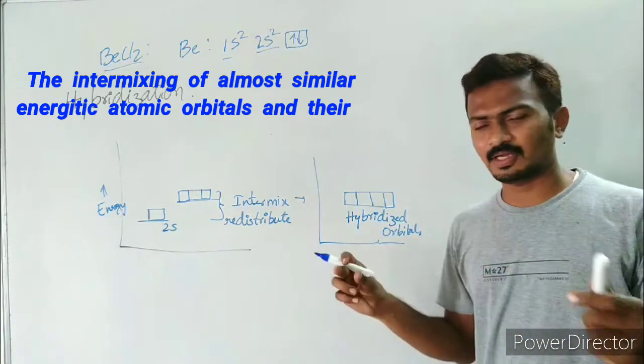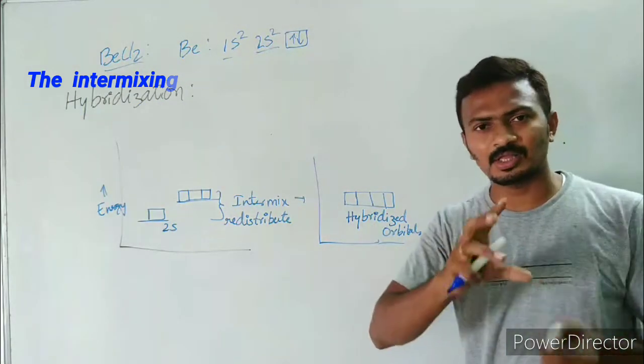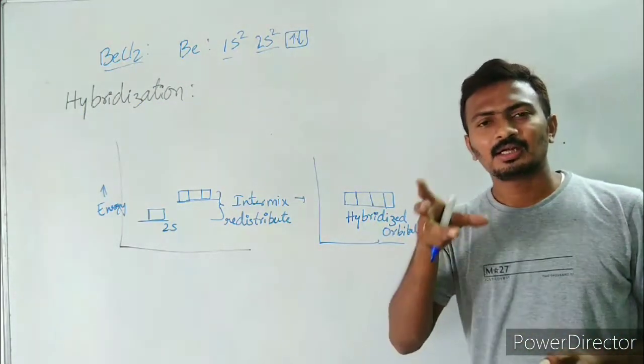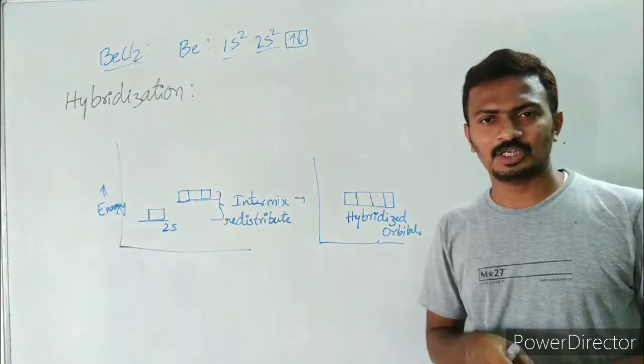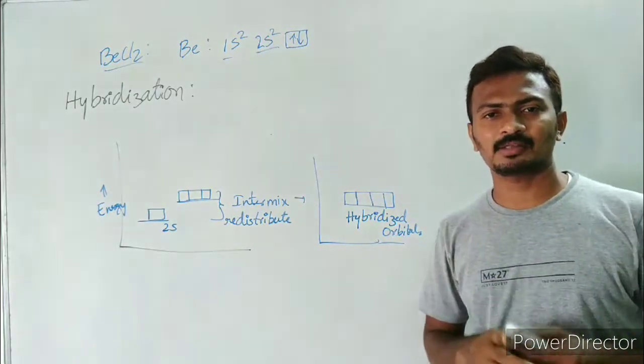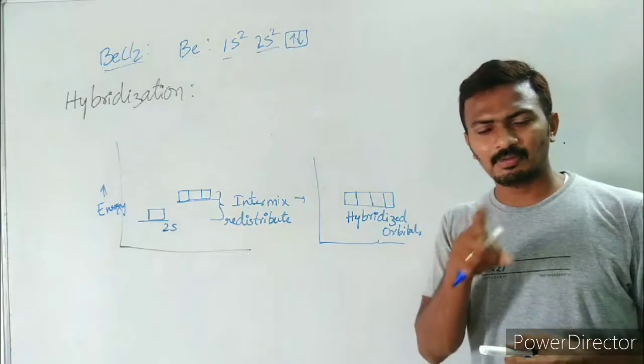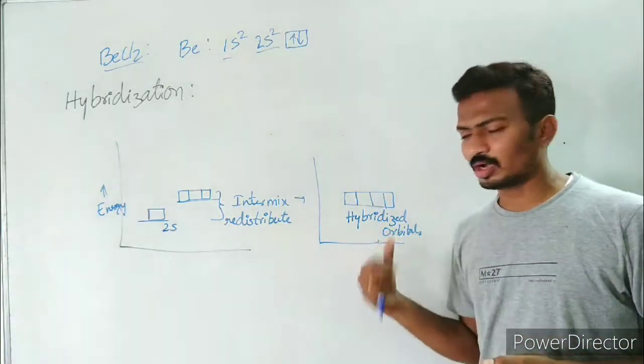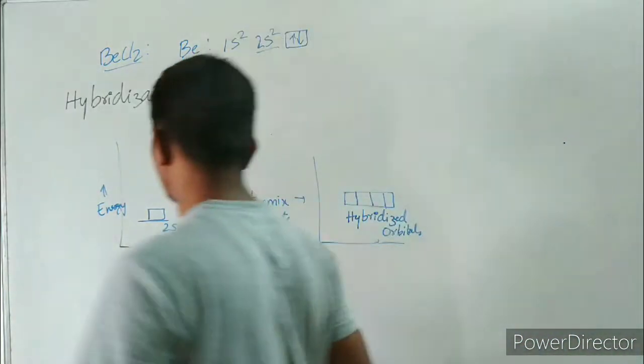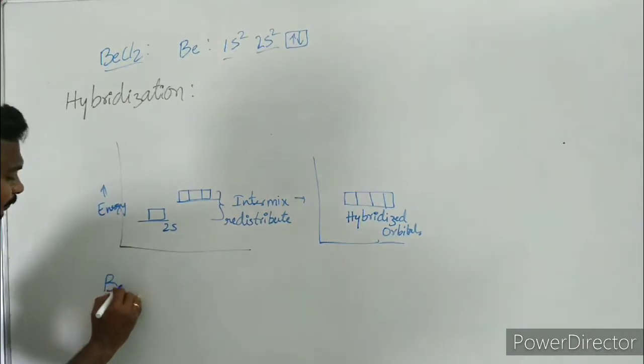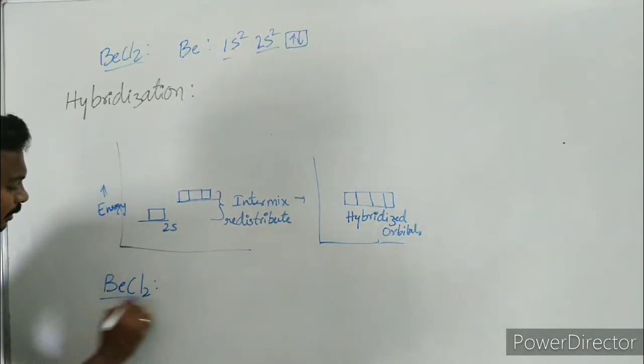These hybrid orbitals will be distributed in space such that they face minimum repulsion and occupy maximum space. They will have maximum space between the orbitals. Now let us try to explain this beryllium chloride.